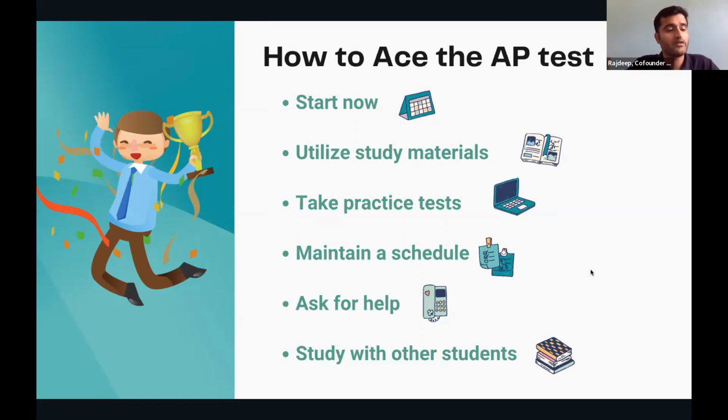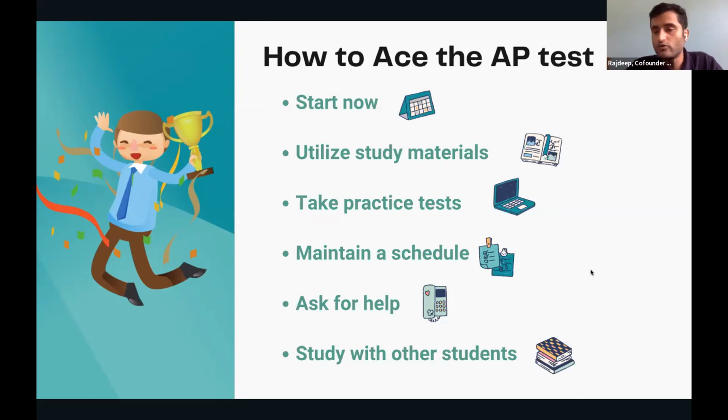It's very, very important. A is subject knowledge, but B, which is most important, is how you apply that subject knowledge in the actual exam style scenarios, right? So it's very, very important to write the practice test. You get quite a lot of practice tests already available on the College Board website.